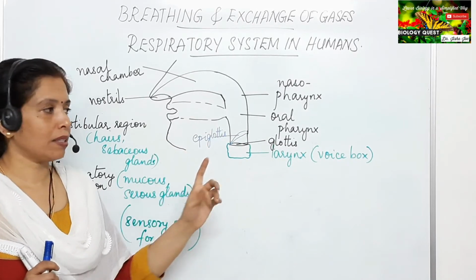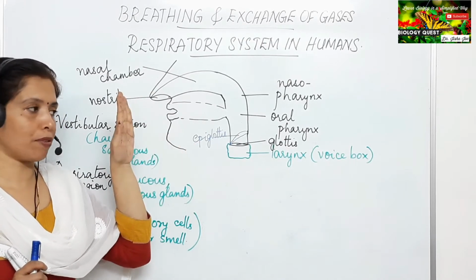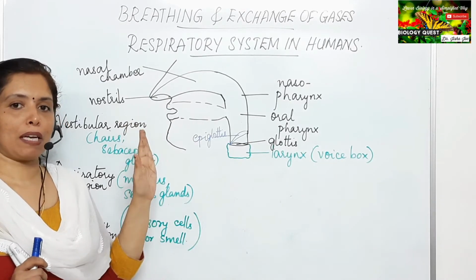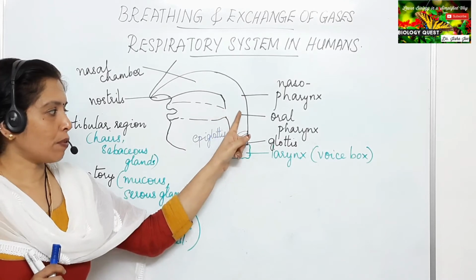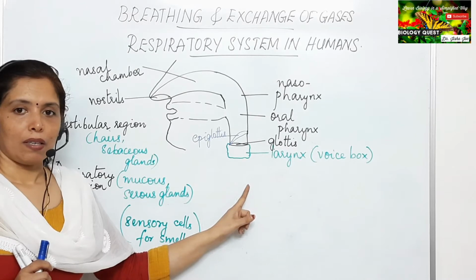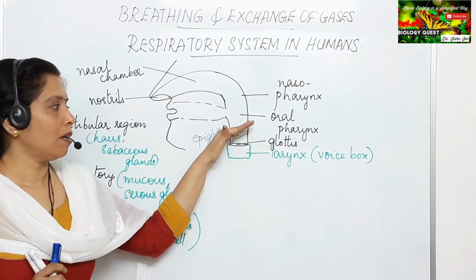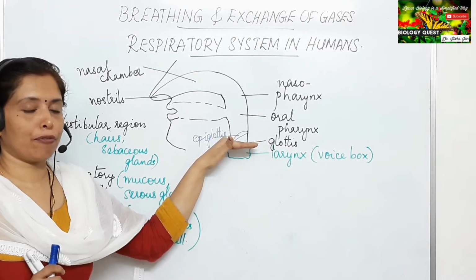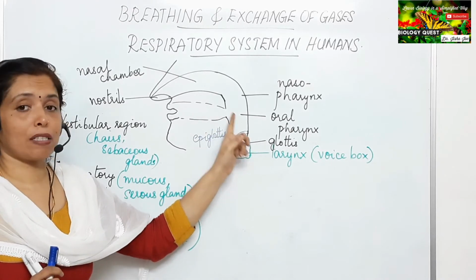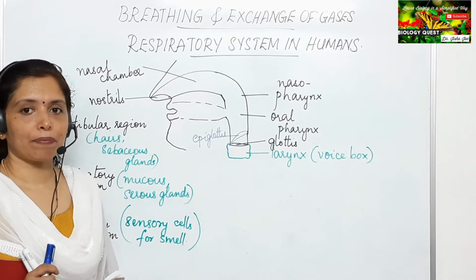When we talk, the epiglottis remains open, the flap remains high, and the glottis, the aperture into the larynx, also remains open. So there is a chance for the food to enter the trachea. If we don't talk, the epiglottis will close the glottis, preventing the food from entering the respiratory tract. The food will pass from the pharynx into the esophagus, which is the food pipe.